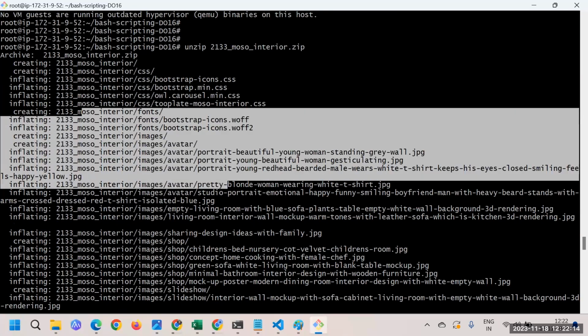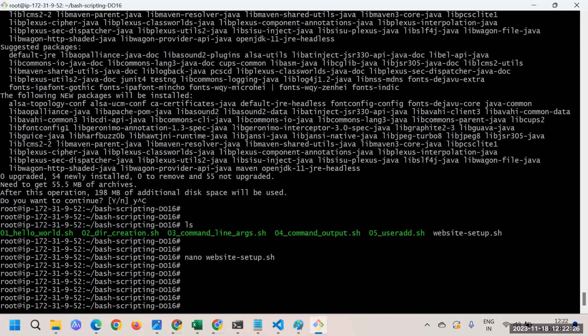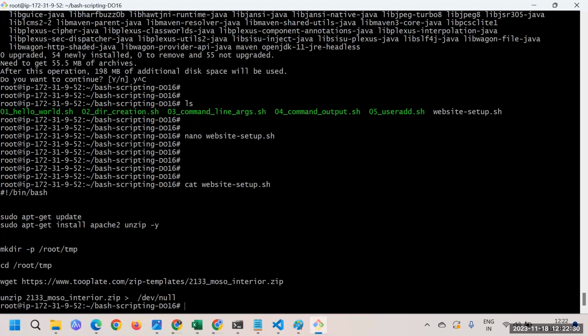So while executing the script also, this is the output of the unzip command, and if I don't do anything, I will get that output. But let's say I am not interested in seeing this output. I can just pass something like this symbol, and the output of this command I'm just throwing into the black hole. So whenever you're not interested in seeing the output of any command, you can do it this way, that is /dev/null.